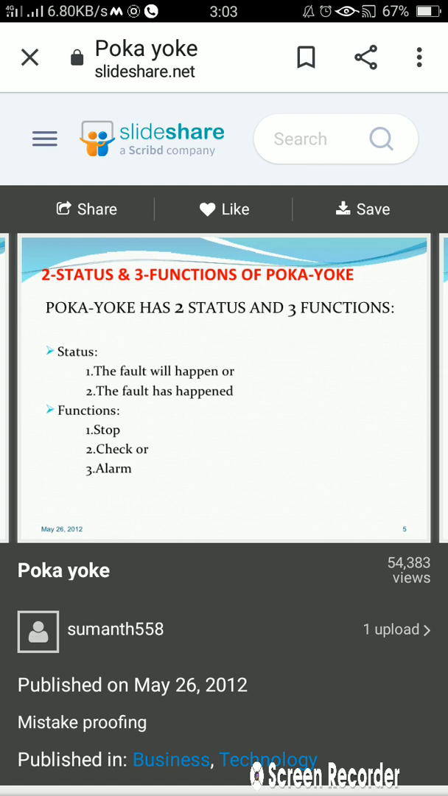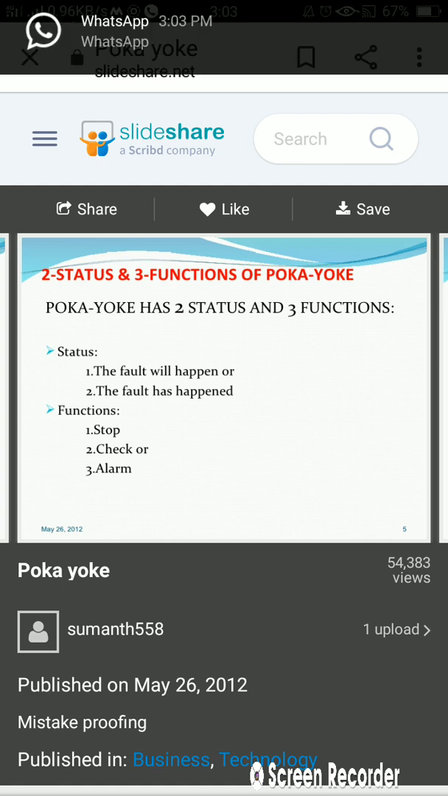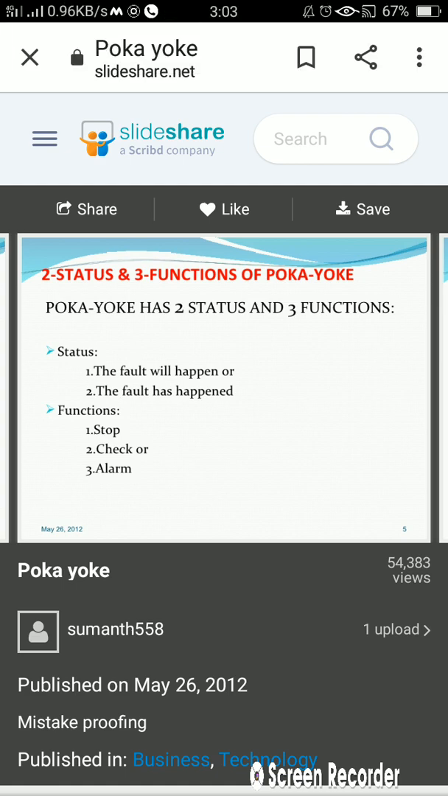The very first status is the fault will happen, means गलती होने वाली है, and the fault has happened, और गलती हो चुकी है. ठीक है, these are two status, means क्या है कि देखो गलती होने वाली है या फिर गलती हो चुकी है. These are 2 status. And what are the functions? We need to stop, means अगर गलती होने वाली है तो we need to stop there.